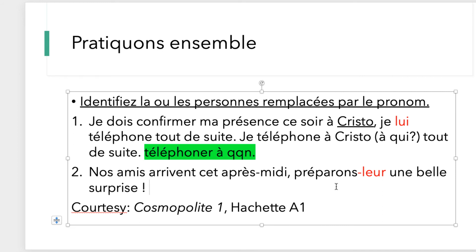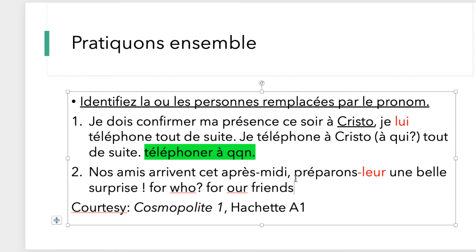Okay? So whenever you have a preposition, you'll see as you take more classes in French, whenever you have a preposition before the question that you're asking, so in this case we have for who, for our friends, that tells us that you're going to be using a COI.